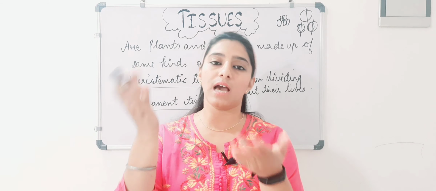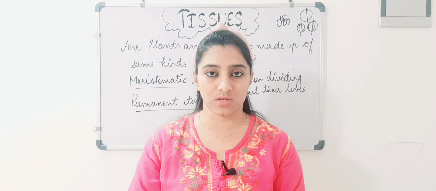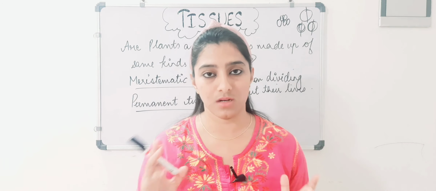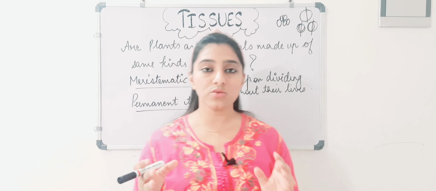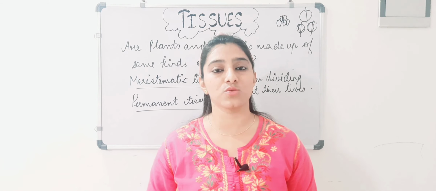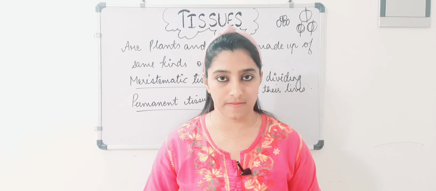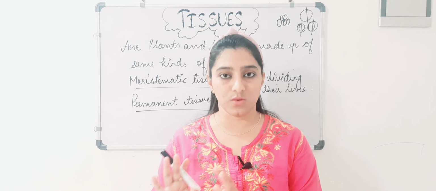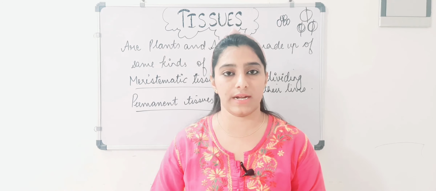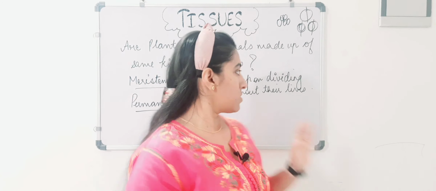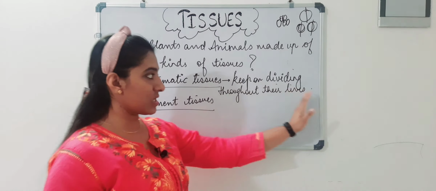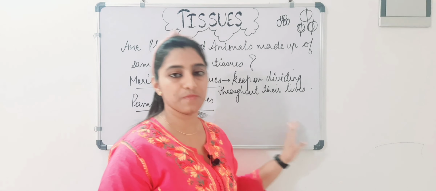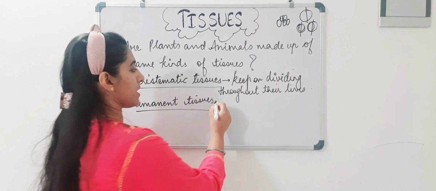Meristematic tissues are themselves converted into permanent ones. Permanent tissues are nothing new. Meristematic tissues are converted into permanent tissues the moment they stop dividing. So meristematic tissues are those which keep on dividing throughout their lives, and permanent tissues do not divide.